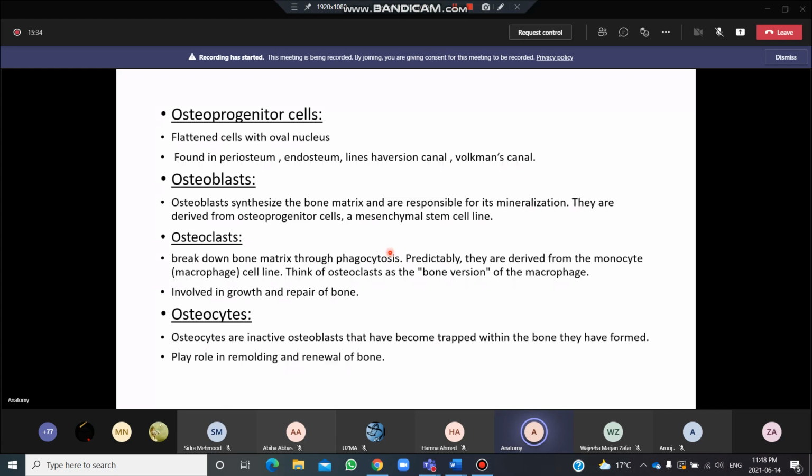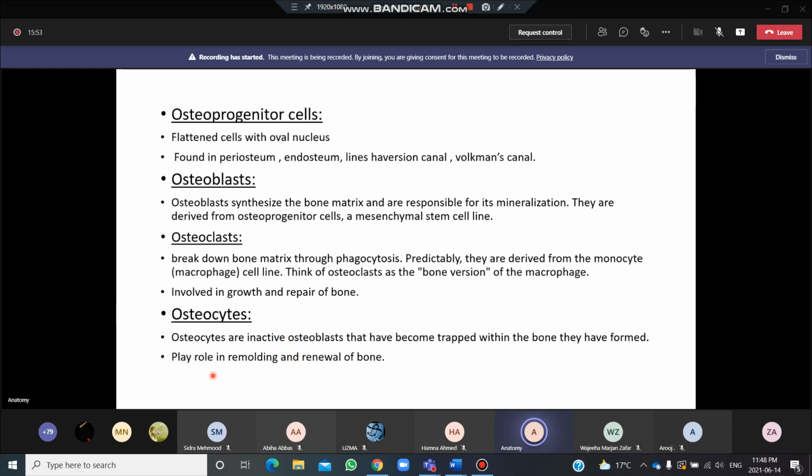Where the excess amount of mineral is present, or where there is damage, osteoclasts do the phagocytosis, and they are present there for the repair and the growth of the bone. So the third type is the osteocytes.